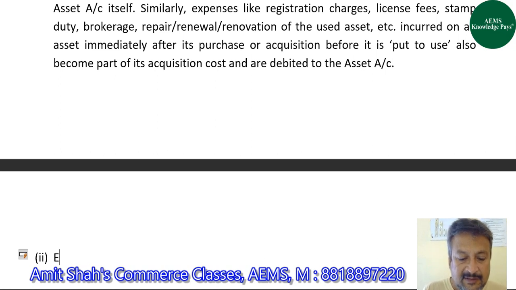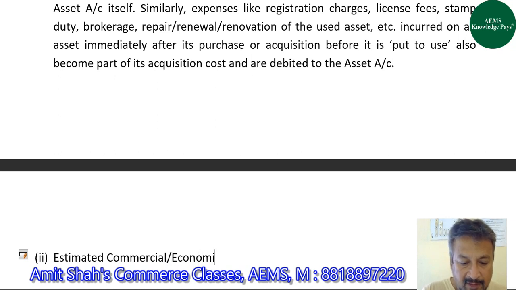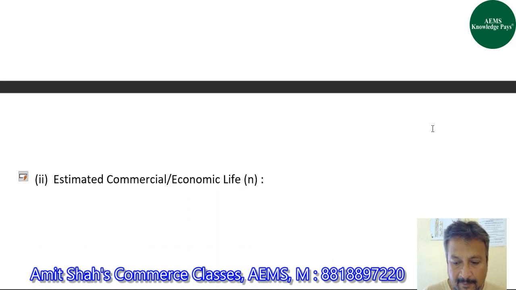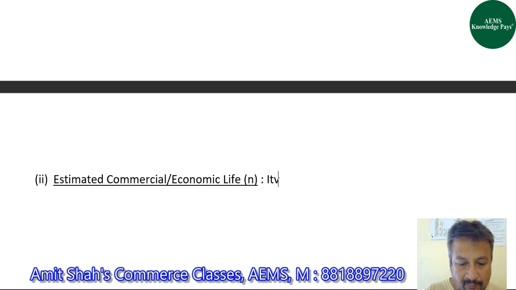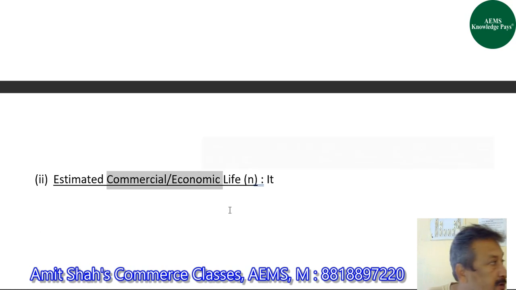The second item, guys, is estimated commercial or economic life. That is N. So when an asset is purchased by a business, the business estimates for how many years it would be using that asset, and that is called estimated commercial or economic life. Why? Because that asset would be used by the business for commercial or economic purpose, not for personal purpose.